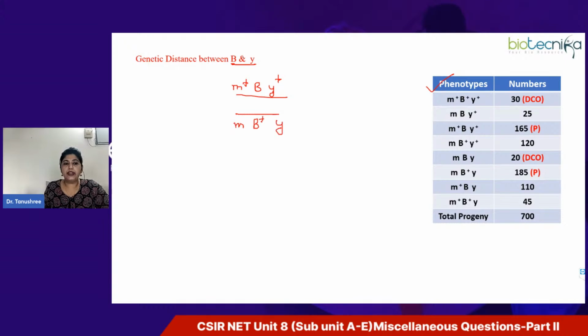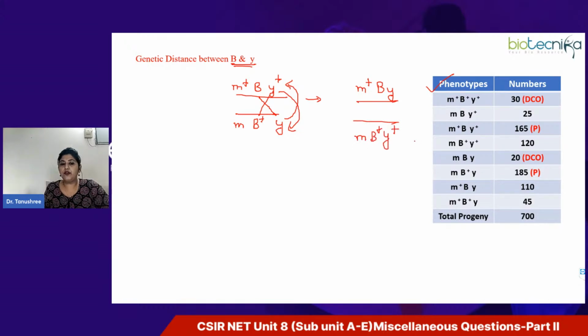Single crossover event means crossing over between B and Y. So this allele will move here and this allele will move over here. The new combination that you will get will be M plus B Y, and another is M B plus Y plus.